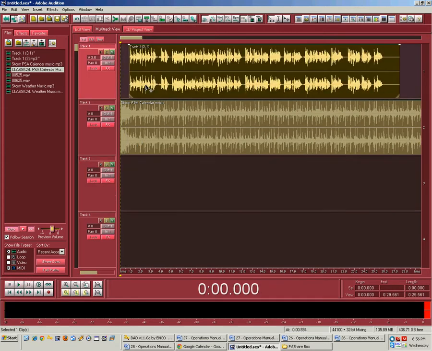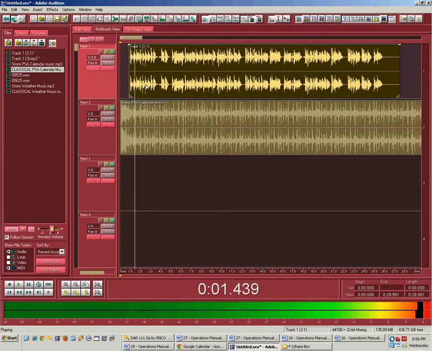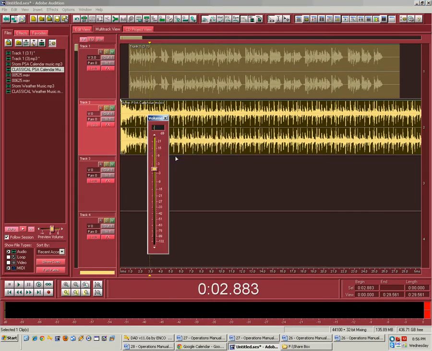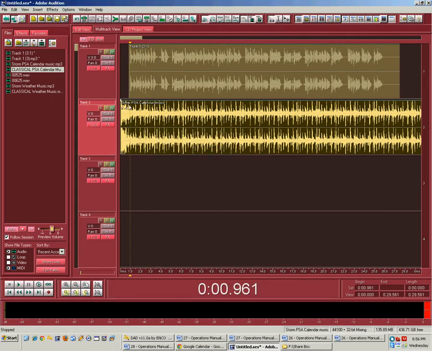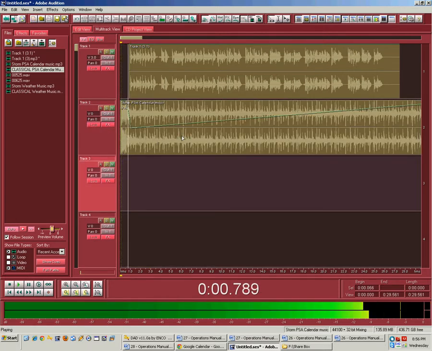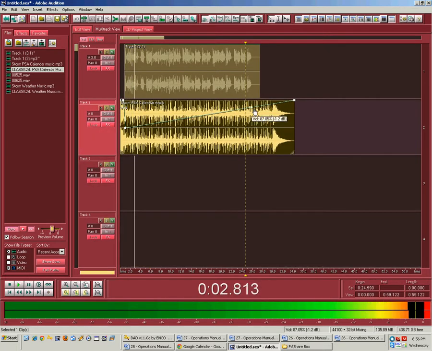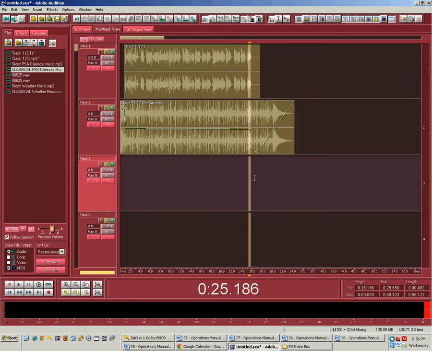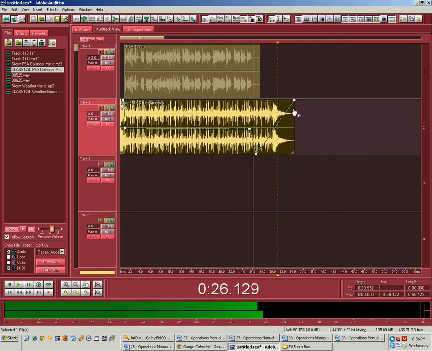Your storm. Whoa, that's loud. Your storm calendar for Thursday. Let me turn down this volume. June 14th. And then I'm going to take the top blue line and bring that down. Your storm calendar for Thursday, June 14th. At 9 o'clock. Okay, I'm going to do a fade out here at the end so it fades out within a second.